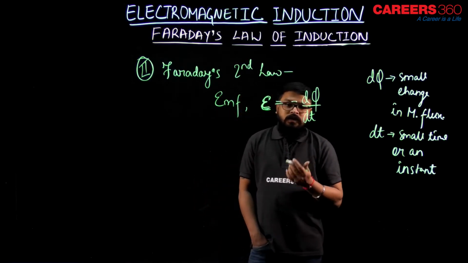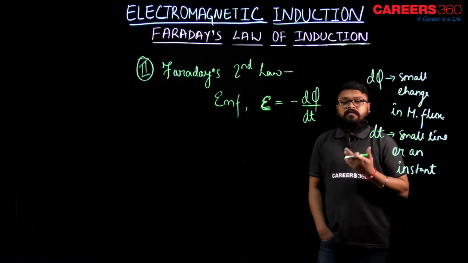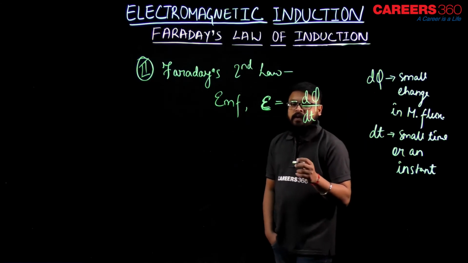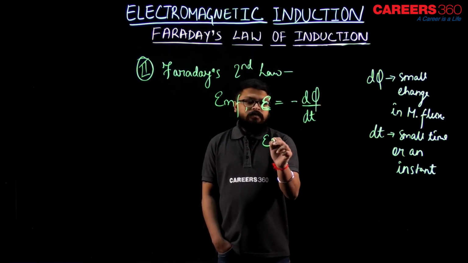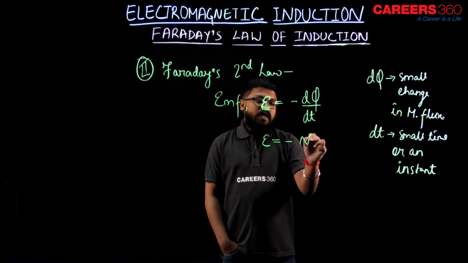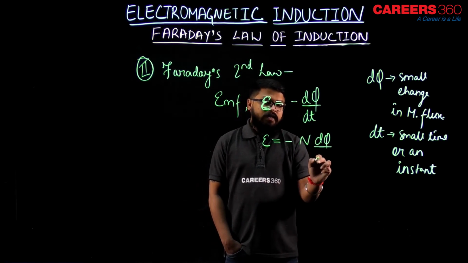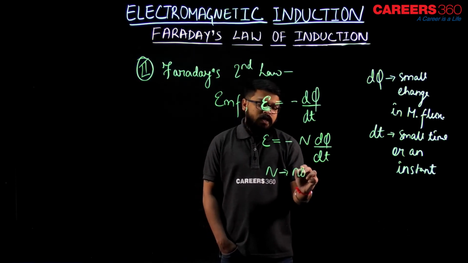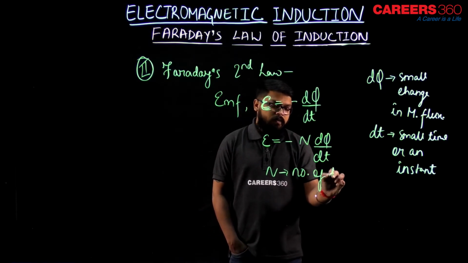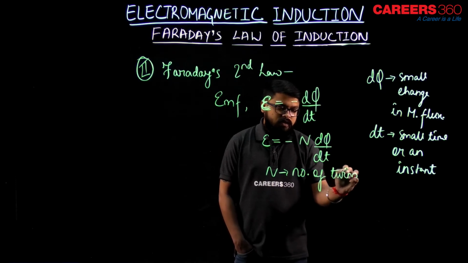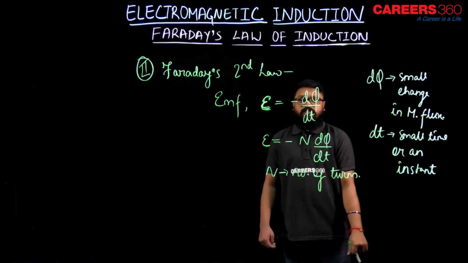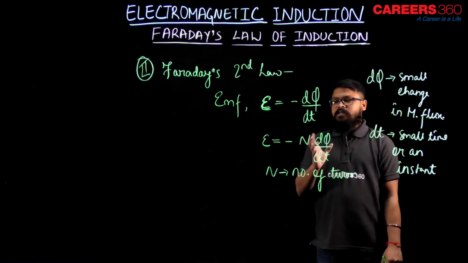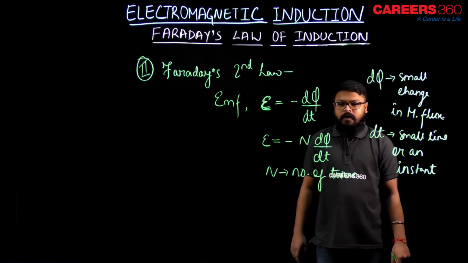And if the conductor has n number of turns, something like our coil or solenoid, the EMF induced would be n times d phi by dt, where n is the number of turns. So this is the EMF induced in a conductor or a coil of n turns, and that is given by minus n d phi by dt.